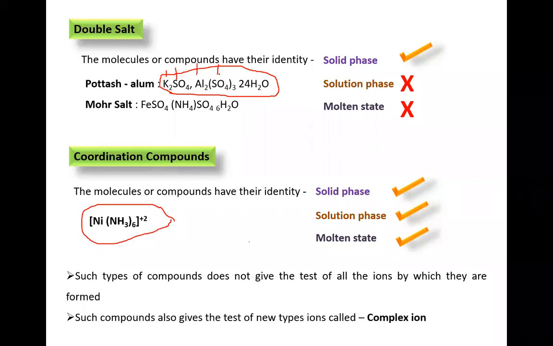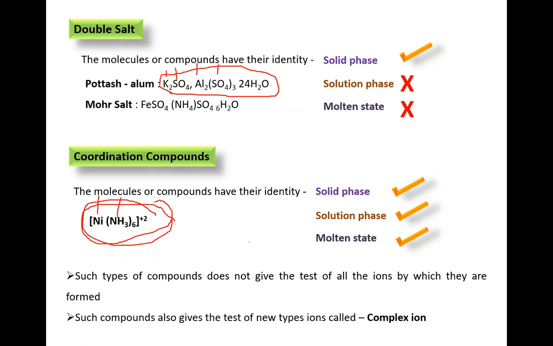Individually it is possible in the case of a double salt. But in a coordination compound it is not possible. Like here, nickel and ammonia: you cannot find the test for nickel, and you cannot find the test for ammonia. You have to find the whole thing, which is nothing but a complex ion only. The whole square bracket you mentioned, right? Here we mention the square bracket.